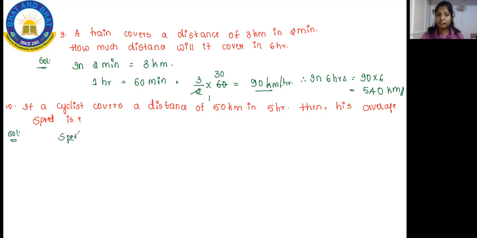So let me move on with the solution for the average speed. Before that, we will find the speed because we have to know the speed. So speed is equal to distance divided by time. So speed is given here as 60 kilometer per hour, isn't it? It is 50, right? Okay. Total distance divided by total time. So average speed is equal to total distance.